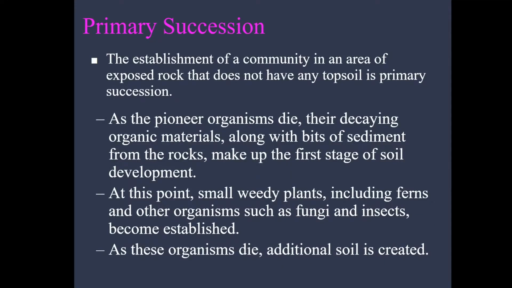Let's start with primary succession. Primary succession is when you have no topsoil, so you have no present community. When you have no topsoil, primary succession happens, where it starts out with lichens, which colonize the bare rock. As they colonize the bare rock, they release acids, which release the nutrients within the rock, and they feed off that. After they die, their corpses make parts of the soil, and they attract insects and such, which also helps their corpses to make parts of the soil.